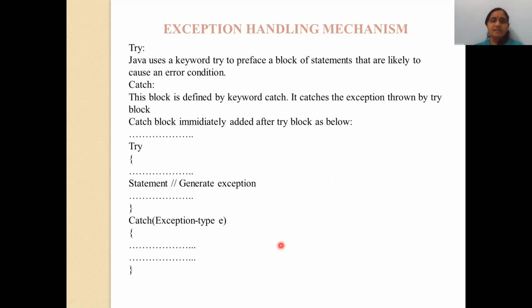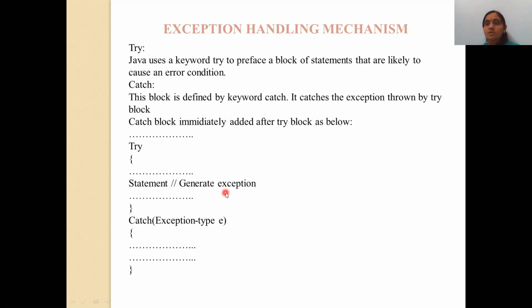And this is just the syntax of how to use exception handling. Once again, I repeat why the try block is used. Try is the keyword, and the try block consists of a number of statements which create the error. Catch is also a keyword, a reserved word, and it receives the exception thrown by the try block. The catch block is placed immediately after the try block like this. This is the try block, then an opening brace, then some statements that create the error, and that's why here I have given the comment generate the exception.